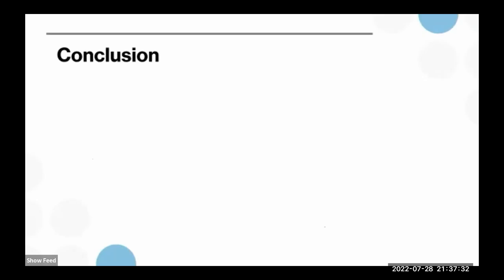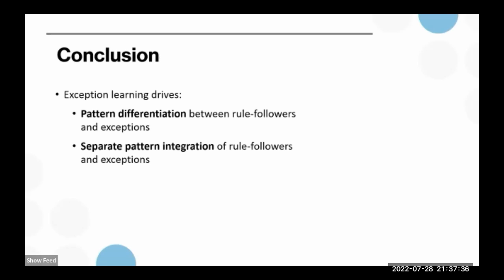So in conclusion, our study demonstrates that exception learning not only drives pattern differentiation between rule followers and exceptions, but also leads to separate integration of these two types of stimuli. These selective operations may result in these hierarchically structured representations for the rule plus exception categories.